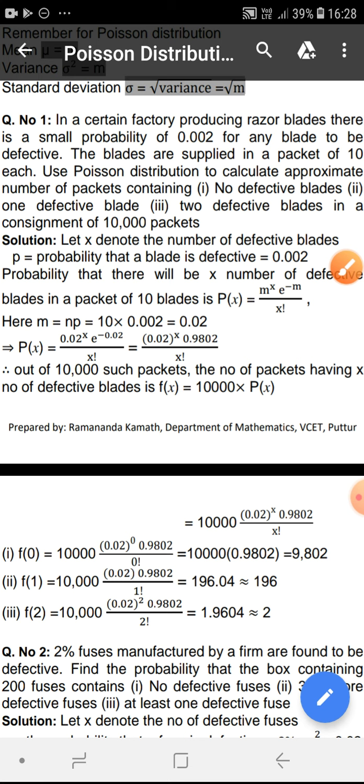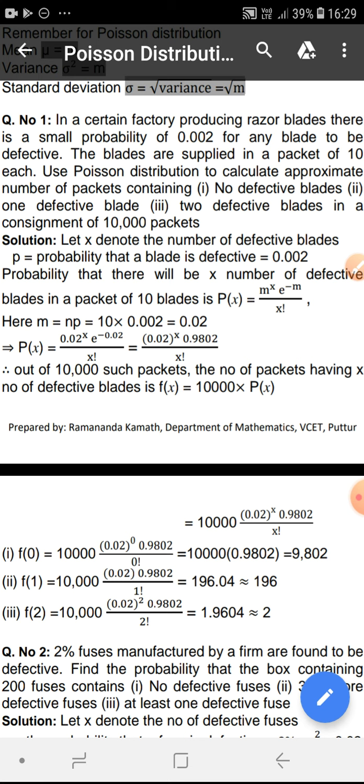Then the second part was, out of 10,000 packets, in how many packets will there be one defective blade? Those packets where each packet will contain only one defective blade in it. So put x as 1.